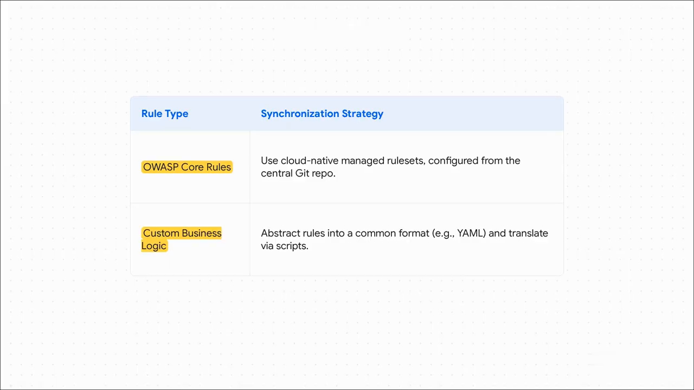For the standard stuff, the OWASP core rules, we are not going to reinvent the wheel. We'll use the managed rule sets that the cloud providers already give us. The key, though, is that we will control which of those rules are enabled or disabled from our central Git repo. For our own stuff, our custom business logic, we'll define those rules just once in a simple universal format, like YAML, and then we'll let our deployment scripts handle the automated translation for each WAF.